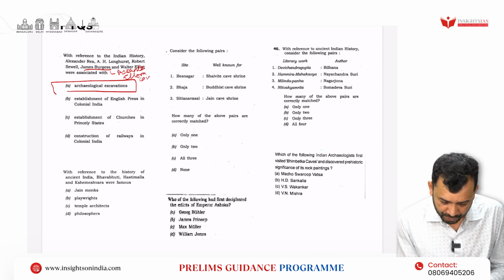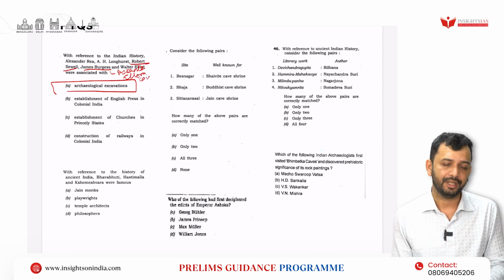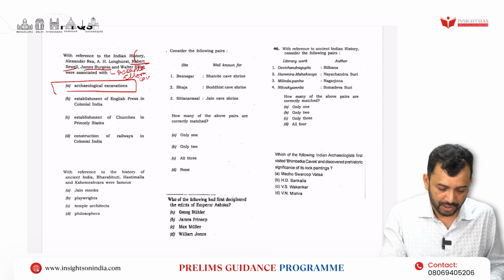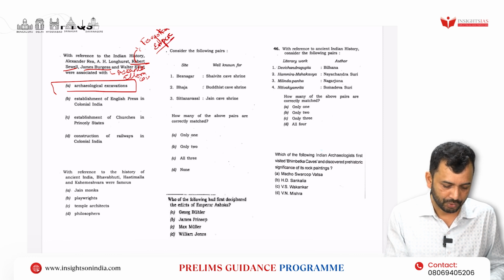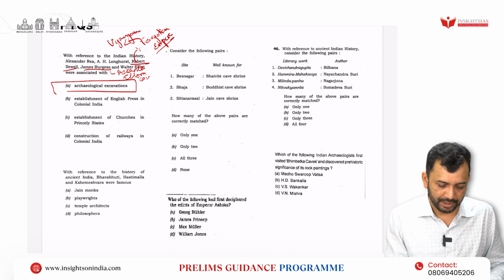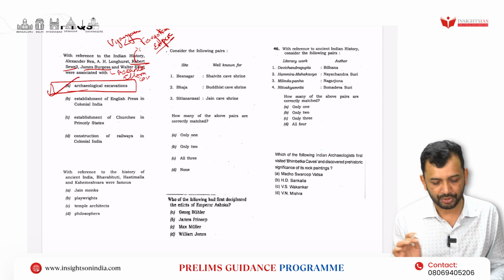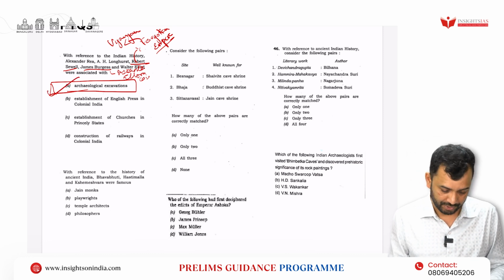And the next one, very important, Robert Sewell, is a historian who has written a book called Forgotten Empire. This book is related to the Vijayanagara kingdom. So if you are aware of these two, you will be in a position to answer: archaeological excavation.